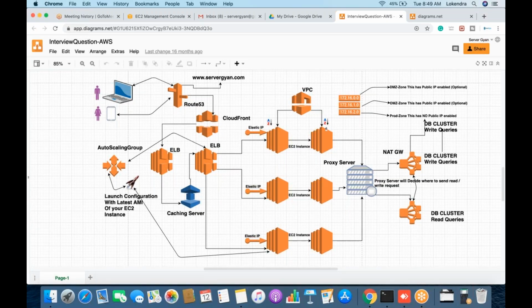How does it work? First of all, let us begin with that. There is a user and the user opens a website, maybe servergyan.com. That is just one example. Although I do not have that big an infrastructure because I'm not running these sorts of services, I would like to give you an example of servergyan.com. When a person opens the website in a browser, the request will go to Route 53 first of all, because we are using Route 53 as our DNS platform.